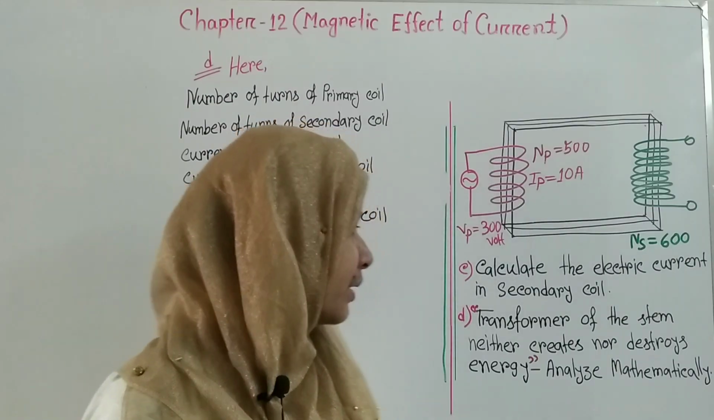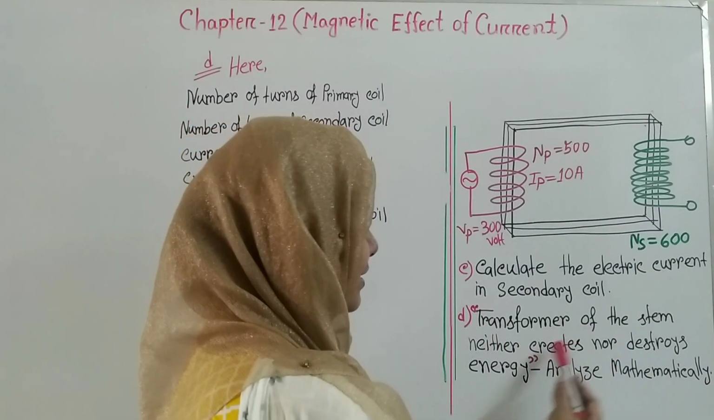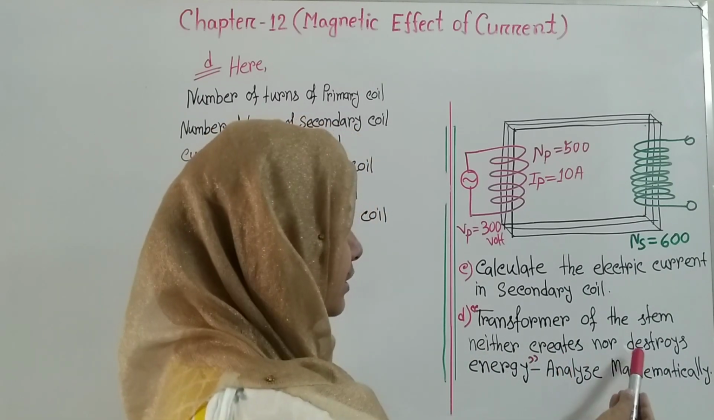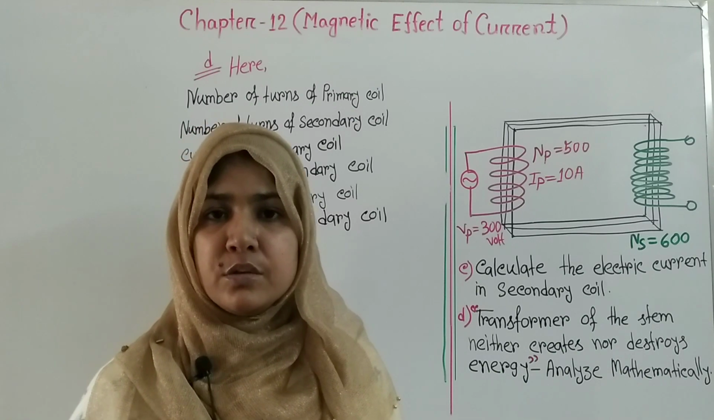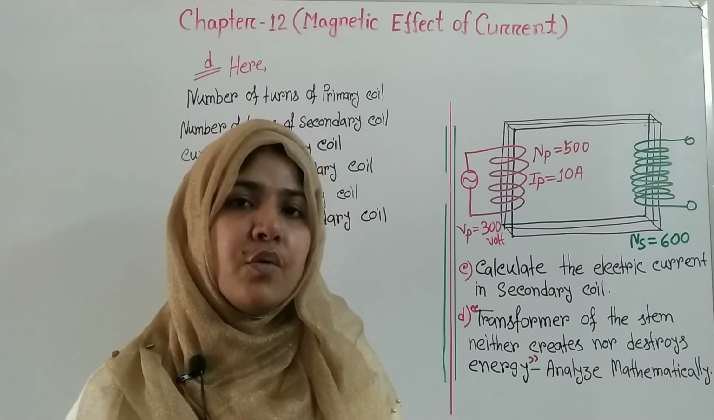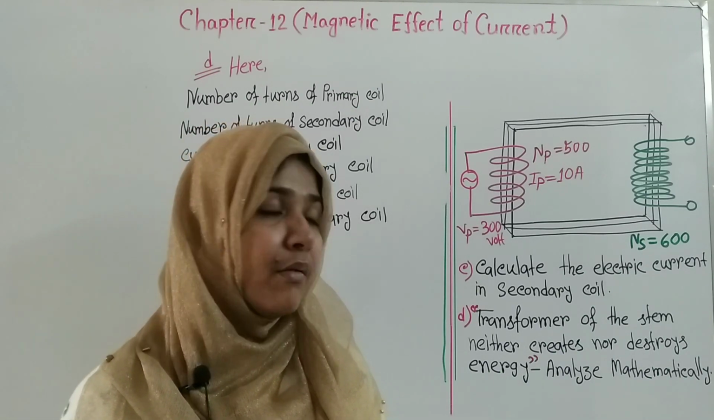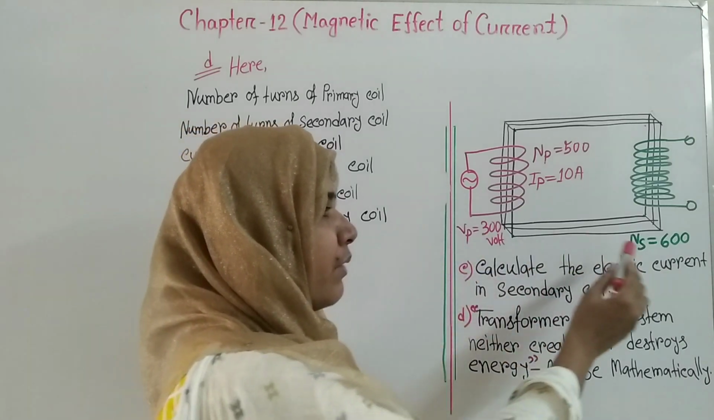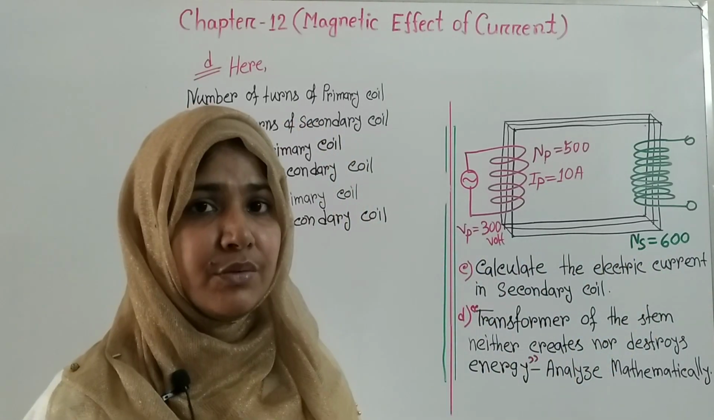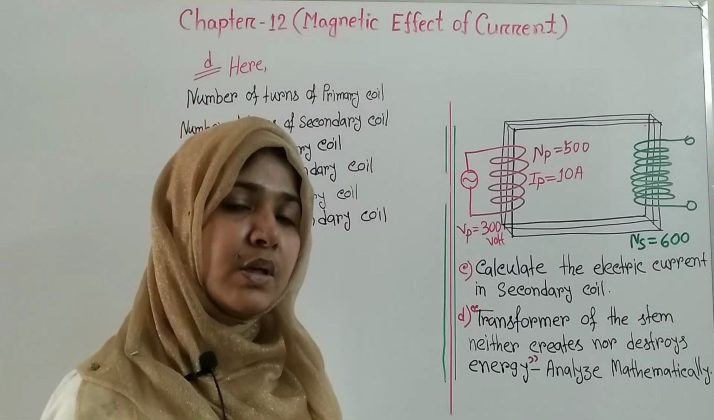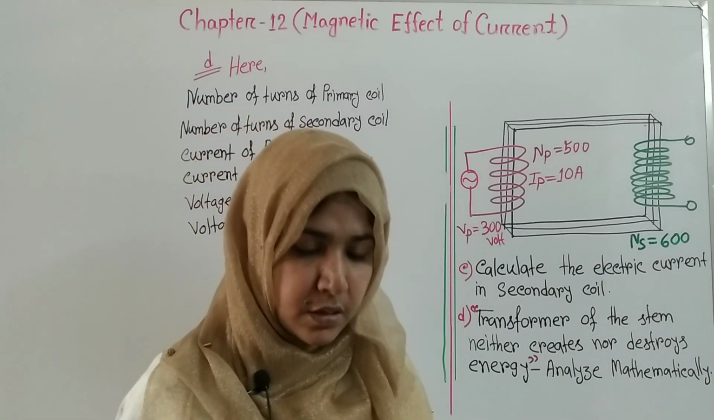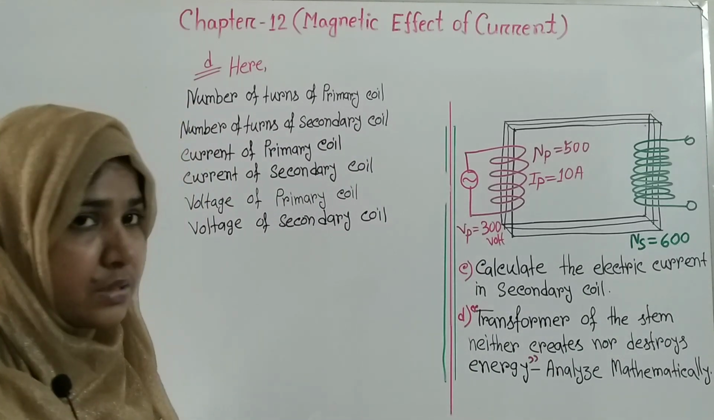Question D. Transformer neither creates nor destroys energy. Analyze mathematically. So to solve this question, we have to prove that the power of primary coil and the power of secondary coil is same. We have to calculate the value of Vs, then we can calculate the power. Okay, so let's start to solve this question.